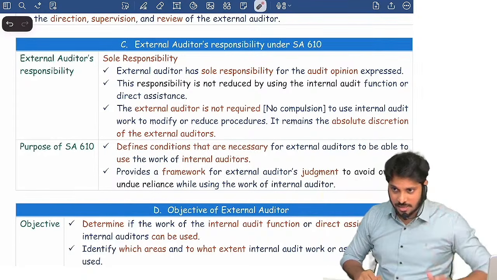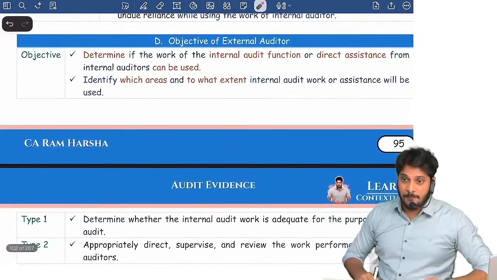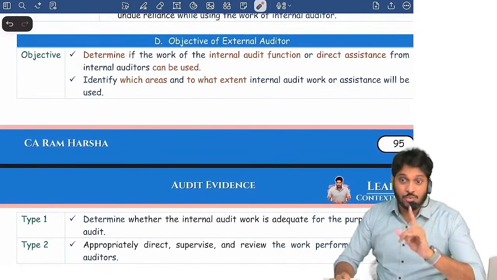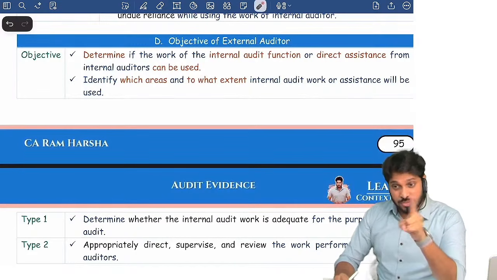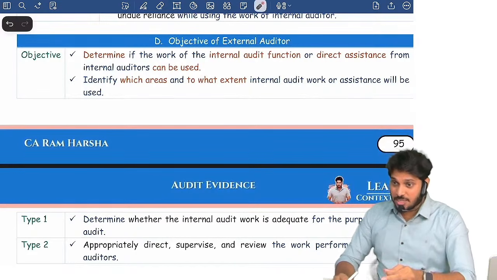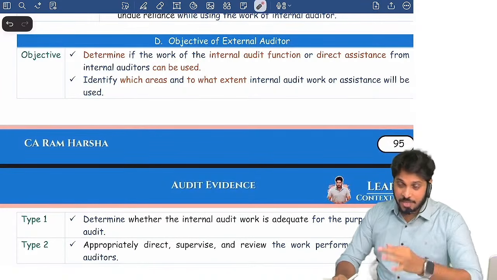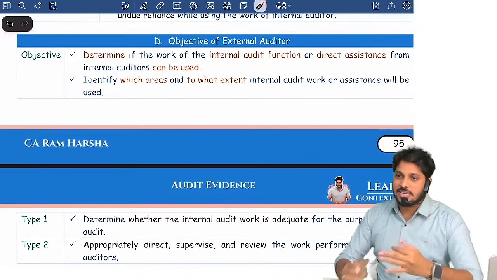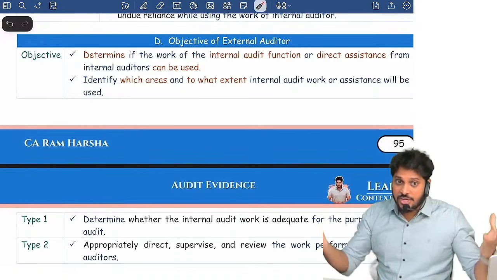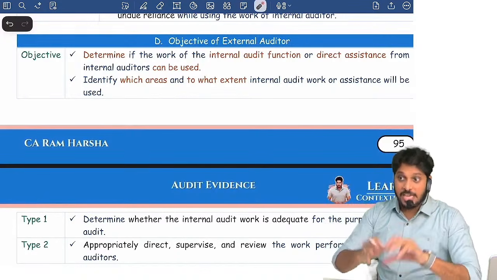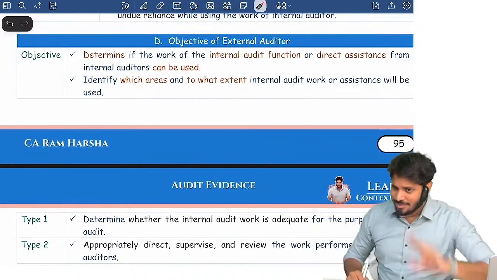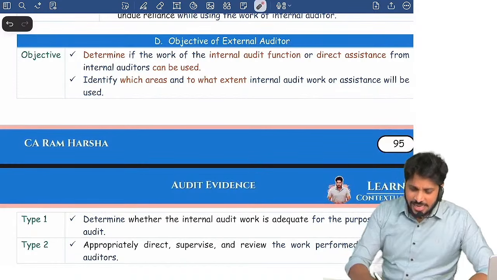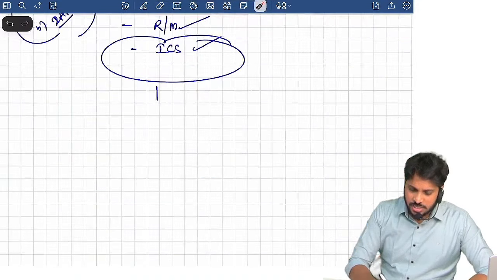Able to understand? So accordingly, the 610 standard gives you guidance, because even after using the internal auditor's work, ultimate responsibility is with the external auditor, right? So the standard 610 gives guidance on when to use the internal auditor's work, and where you can use it.